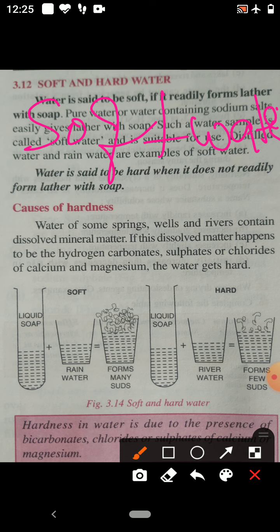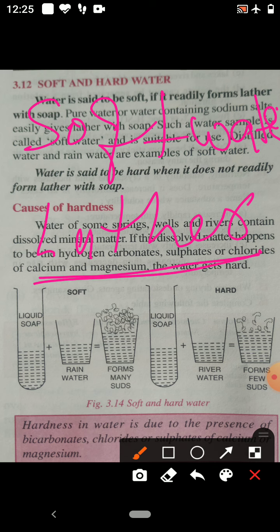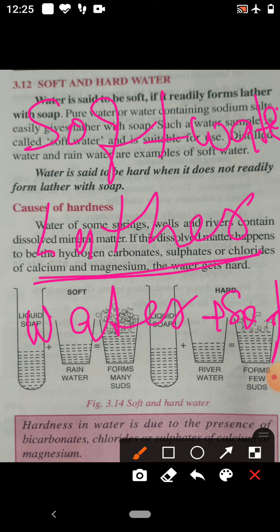Water is not soft by itself. Here water is soft when it forms lather with soap. You take water and soap. On mixing together, lather is formed.